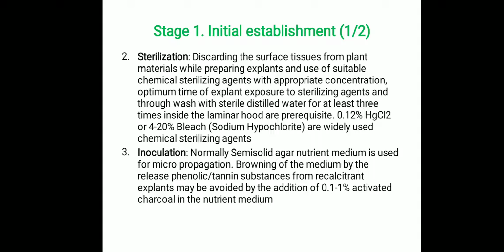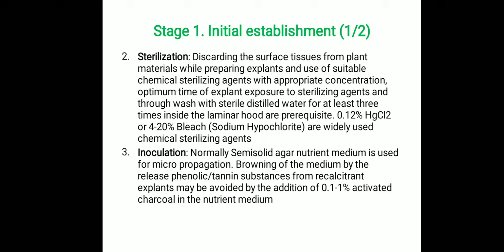The second part is sterilization. Discarding the surface tissues from the plant materials while preparing explants, and the use of suitable chemical sterilizing agents at an appropriate concentration and optimum exposure time, are necessary for the sterilization process. After exposing to chemical sterilants, it is necessary to wash with distilled water several times, at least 3 times, and this washing will take place inside the laminar hood under aseptic conditions. Generally 0.1 to 2% mercuric chloride or 4 to 20% sodium hypochlorite, the commercial bleach, are widely used for chemical sterilization.